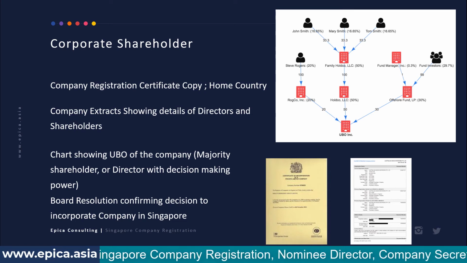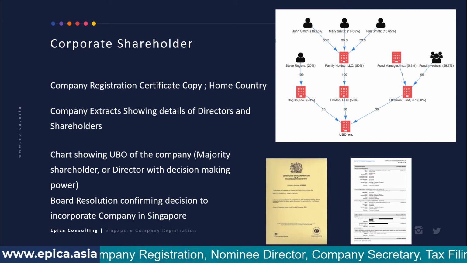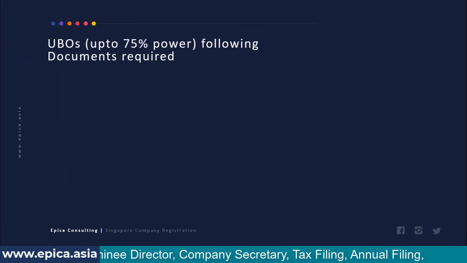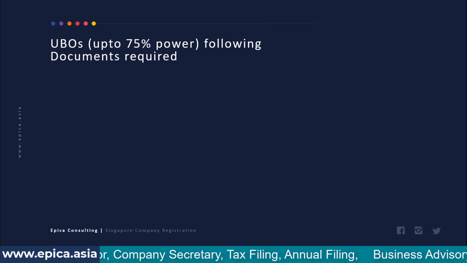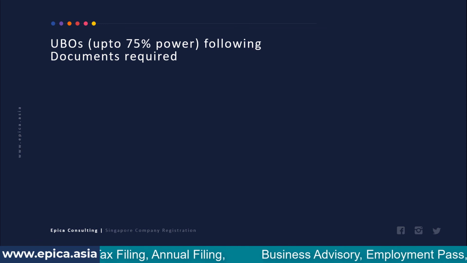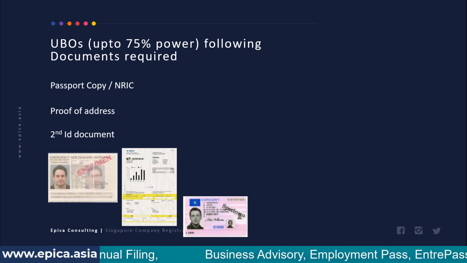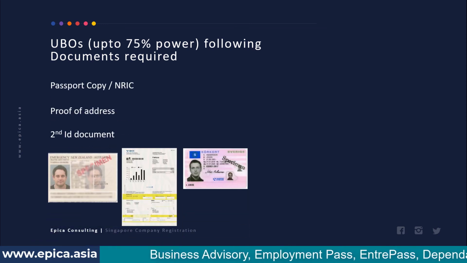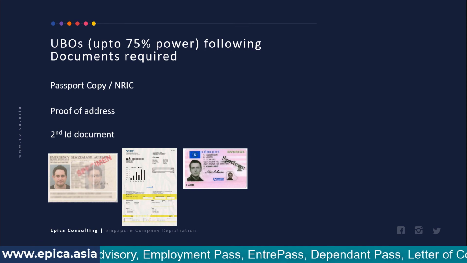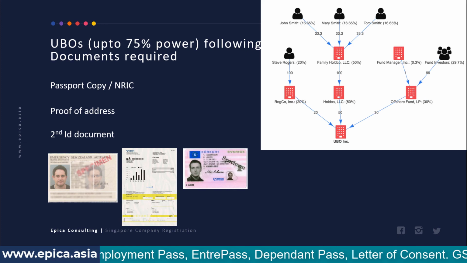And then for each of the UBOs, that is the individuals behind the parent company, we will need additional documents, and this should be for up to 75% of the power wielding UBOs. That will be a passport copy of that person, or NRIC if he is a Singapore citizen or PR, proof of address, and a second identity document.